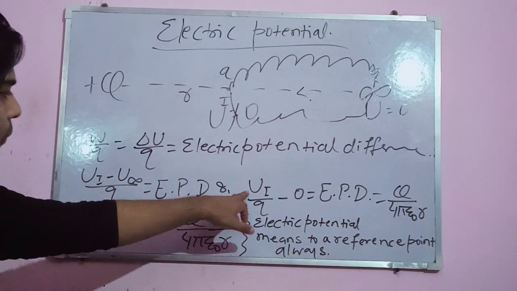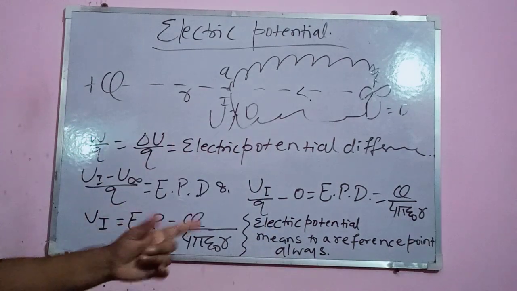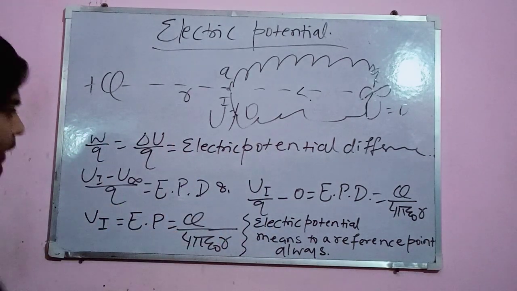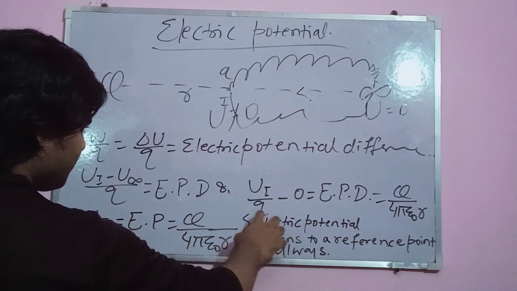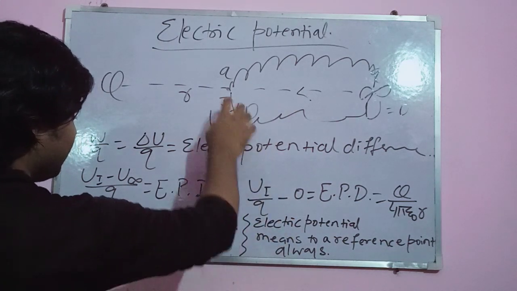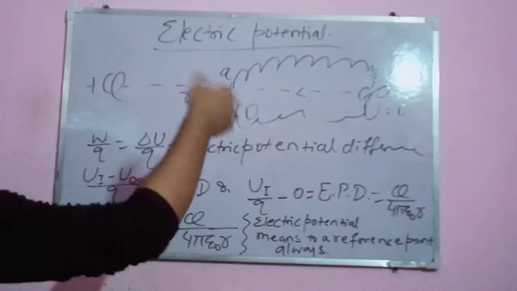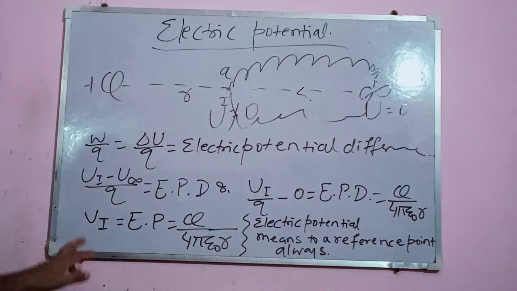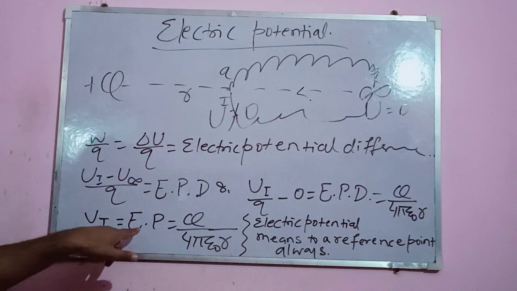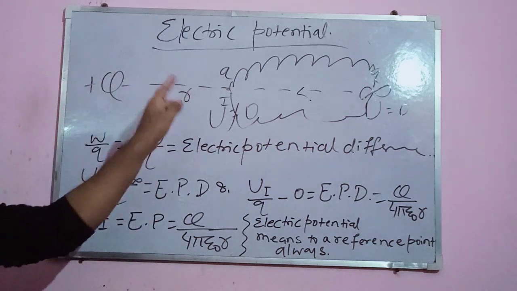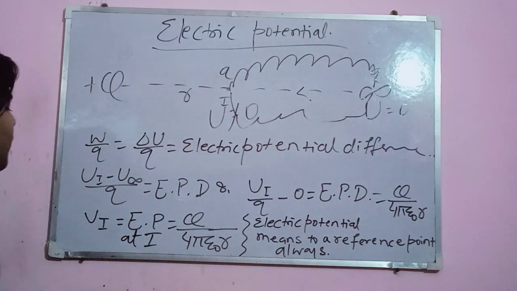See here, when the potential energy at the other point, at infinity, becomes 0, in that case the ratio of the potential energy at this point to the magnitude of the charge which is coming from infinity to that point is V1. And this value is considered as the electric potential at point 1.